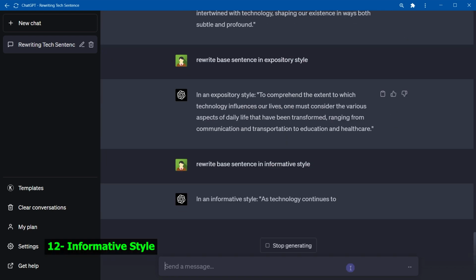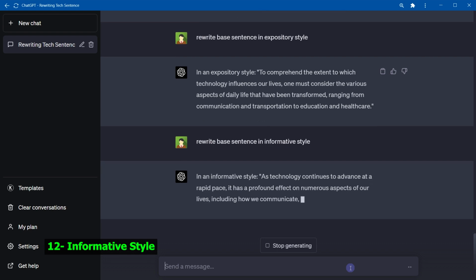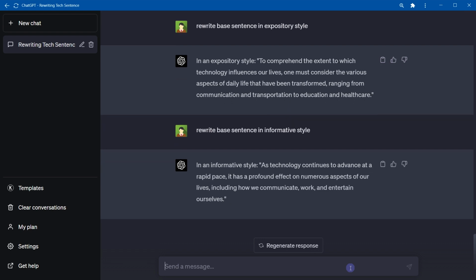Informative style. As technology continues to advance at a rapid pace, it has a profound effect on numerous aspects of our lives, including how we communicate, work, and entertain ourselves. Informative style is commonly found in articles, reports, and presentations. This style conveys facts, data, and knowledge in a clear and concise manner to educate the reader or listener.